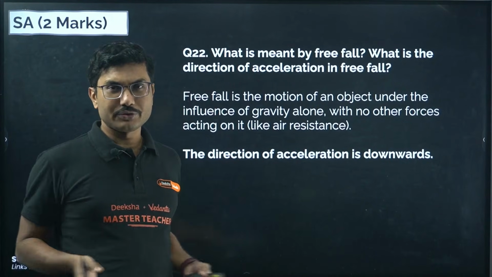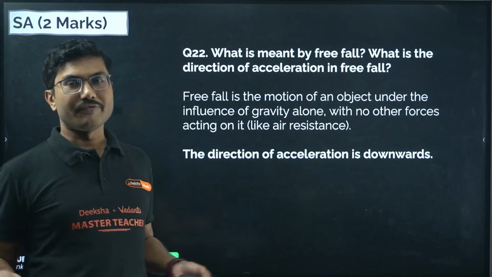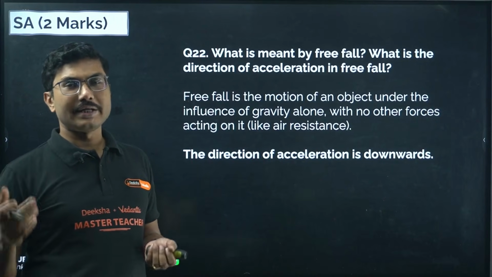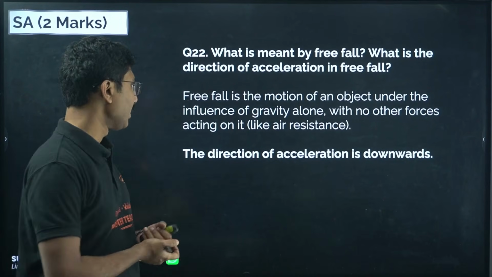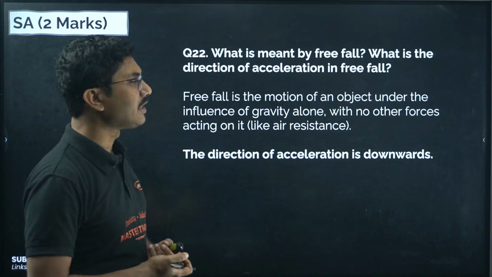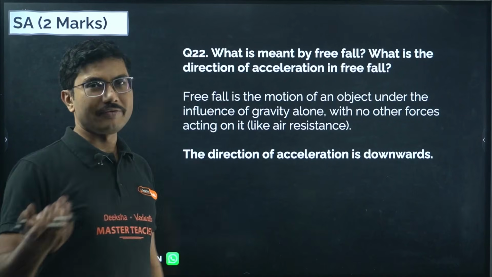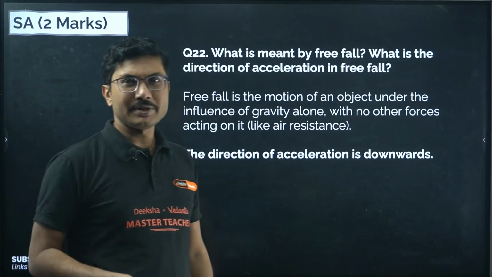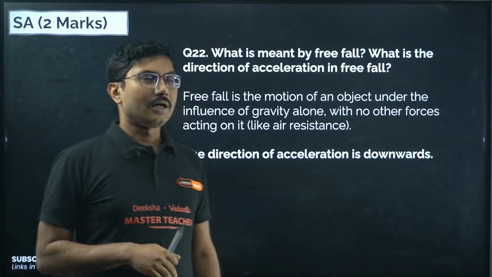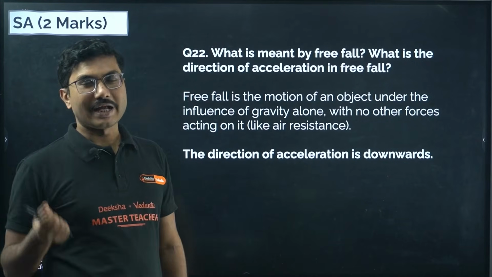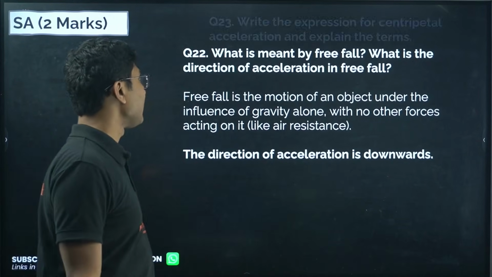If you can ignore the air resistance, then it will be a free fall. If you can produce something where it is absolute vacuum, no force is there, then you can say this is a free fall motion. The direction of acceleration is downwards. The direction of acceleration in free fall is always downward. Falling means it is falling, right? So the acceleration's direction is always in the downward direction.